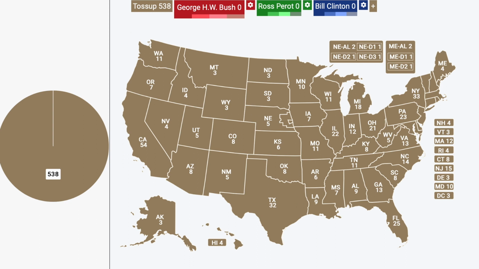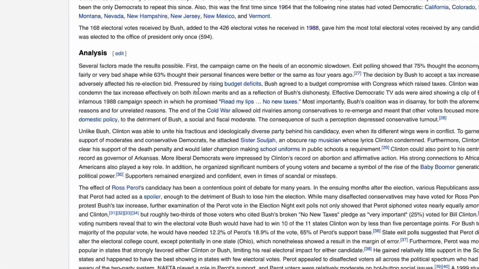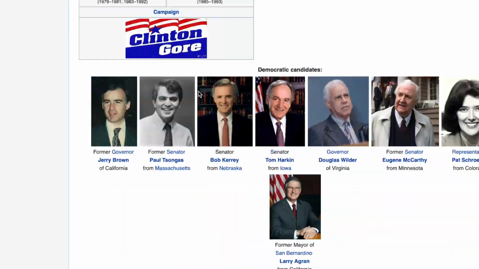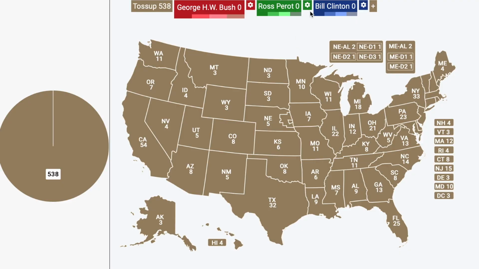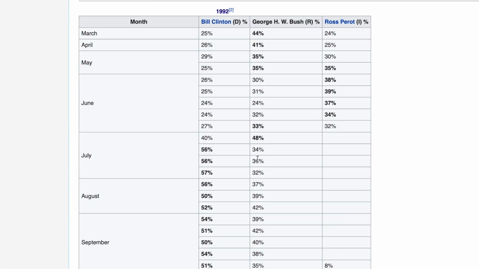For those of you who don't really know what went down in the 1992 election, just for those people, in 1992, independent candidate Ross Perot was garnering a lot of support, and it was pretty much a three-way race. And then he dropped out of the race randomly in the middle, and he tried to explain it later on, but yeah, I can show you guys here.